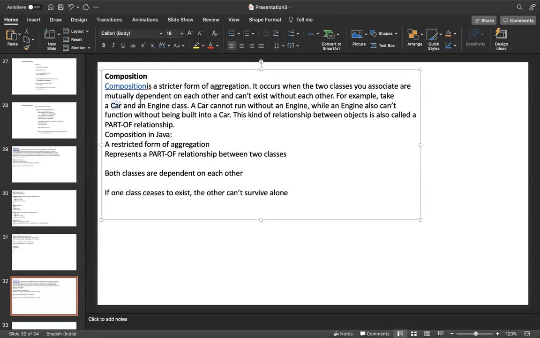If there is no car, the engine also is not there. If there is no engine, that means no use of the car. Both are having a has-a relationship, bidirectional. If one class does not exist, the other class also does not exist. That means has-a relationship bidirectional. That is called composition.